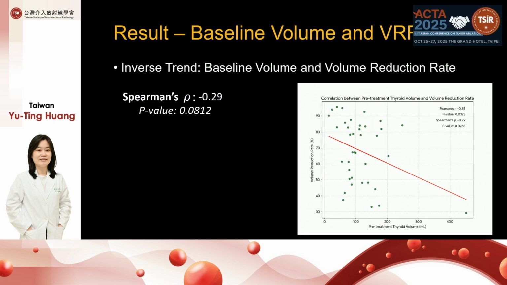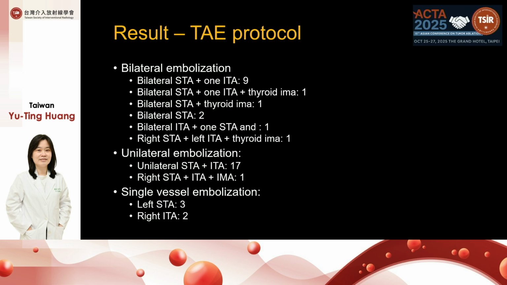First, we analyzed if the baseline volume is related to the treatment response. Although there's an inverse trend, it was actually not significant. So the baseline volume did not influence the treatment response. Next, we analyzed the embolization protocol. The protocol was not uniform in these 2 centers, but we categorized it into 3 categories: bilateral embolization, unilateral embolization, and single vessel embolization.